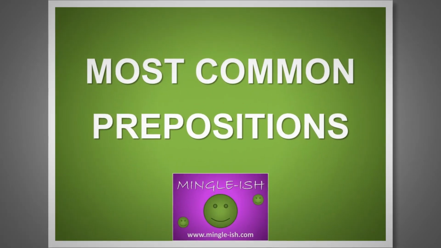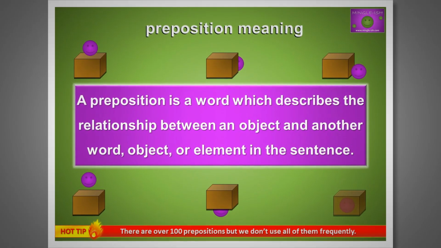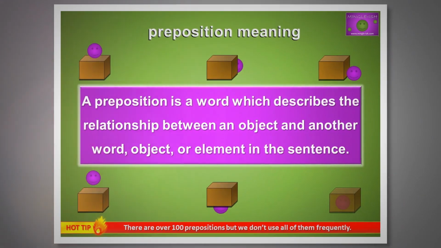The most common prepositions in English. A preposition is a word which describes the relationship between an object and another word, object or element in the sentence. There are over 100 of them in the English language, but some are used more frequently than others. Let's take a look at the most common prepositions.